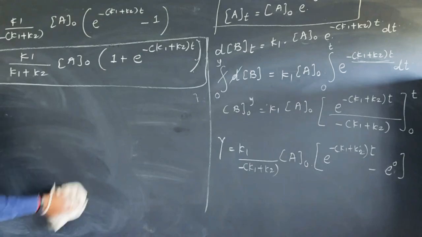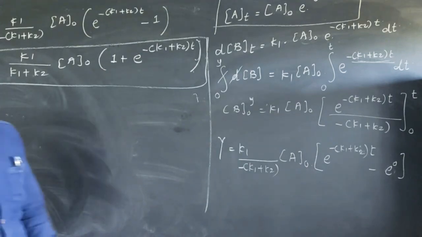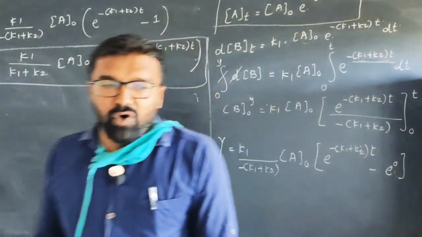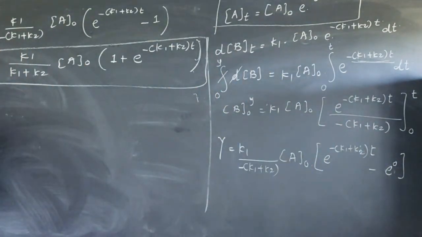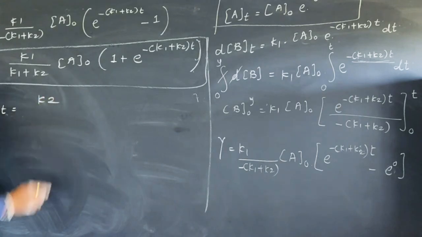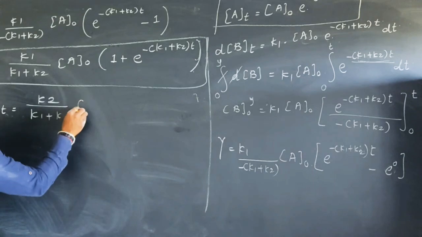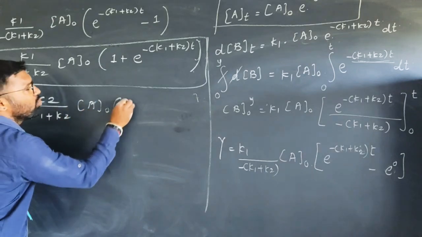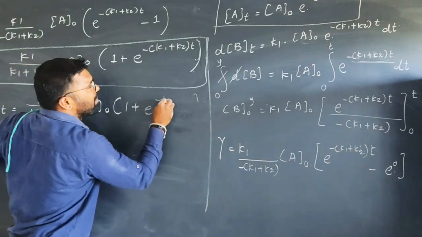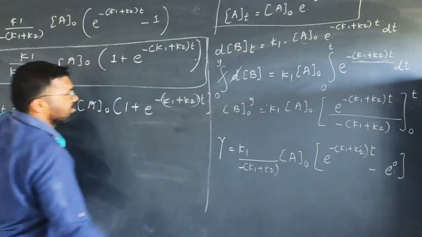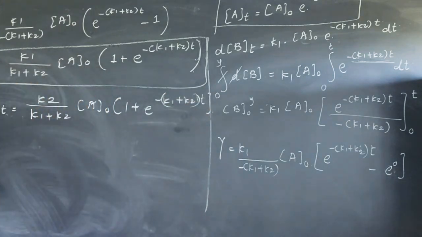If you want to do it, you can try it as homework, no problem, only what will change. Therefore Z, which is nothing but the concentration of C at time t, is equal to, in place of K1 put K2, upon K1 plus K2, rest A0 1 plus exponential of minus K1 plus K2 inside the bracket t. This is the concentration of product C at time t.